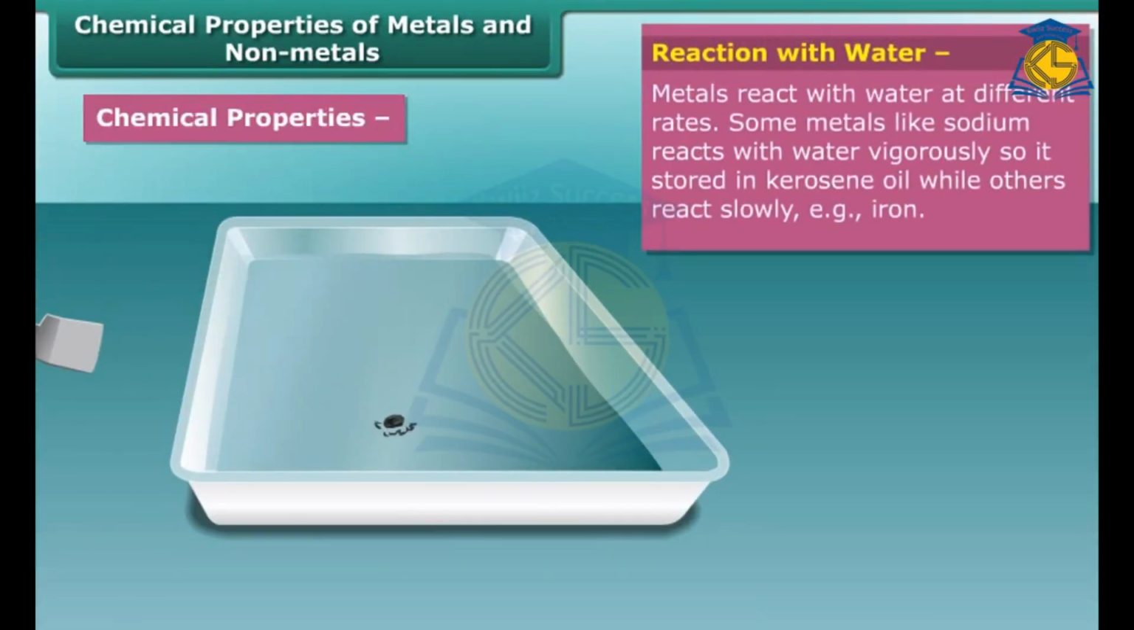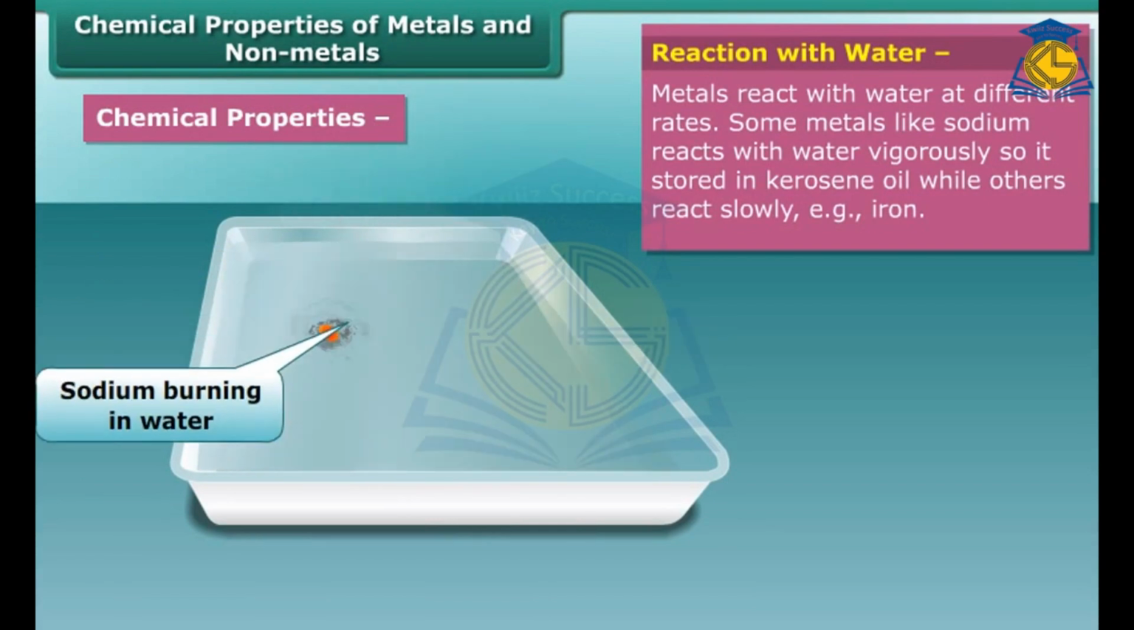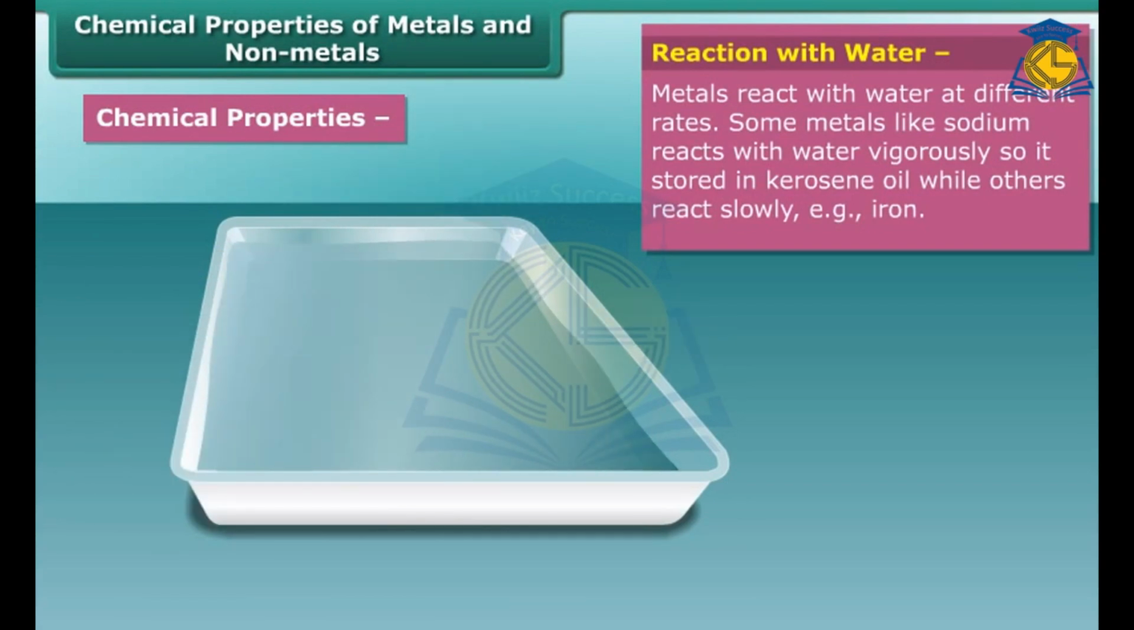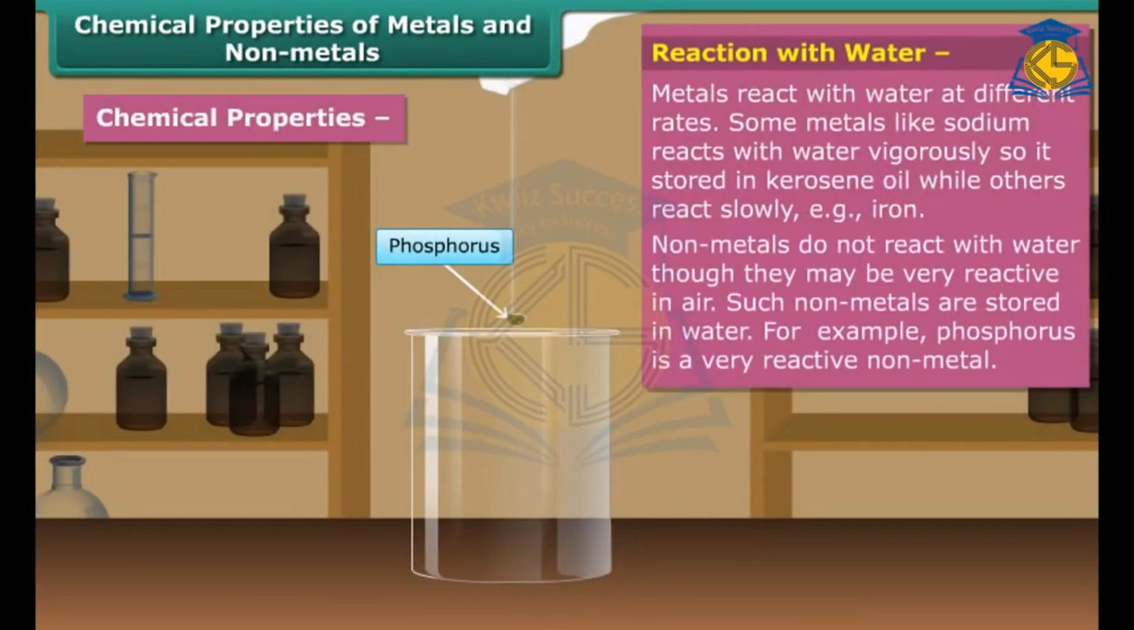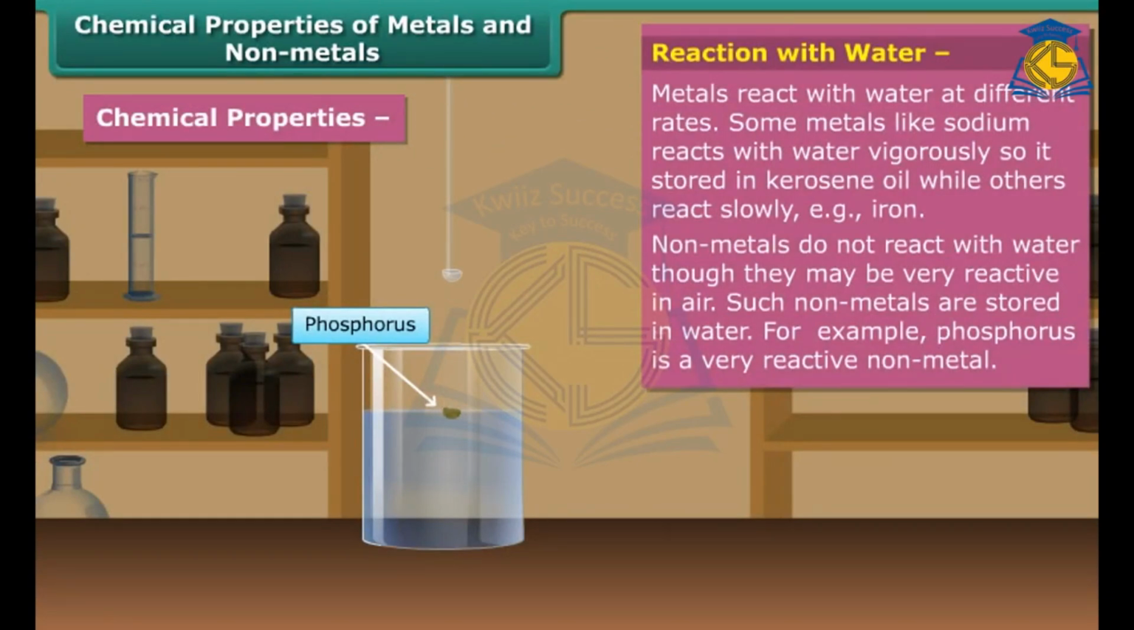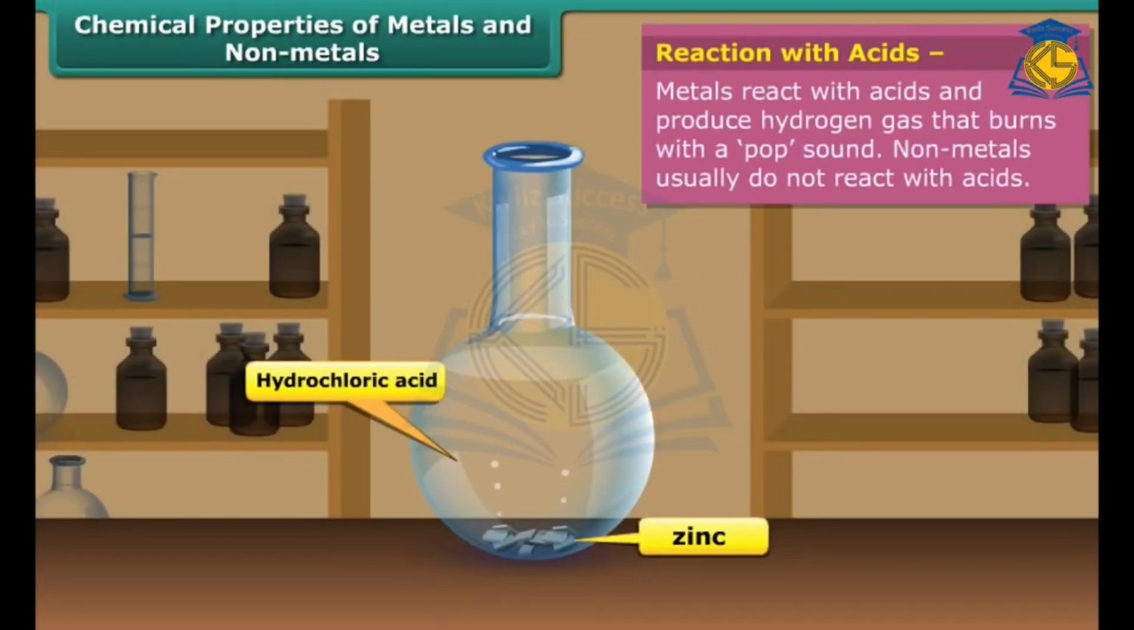Another chemical property of metals is reaction with water. Most metals react with water vigorously or slowly. Sodium is stored in kerosene oil due to its highly reactive nature with air. Non-metals do not react with water. Phosphorus highly reacts with atmospheric oxygen, so it is stored in water. Now let's know about the reaction of metals and non-metals with acids. Metals react with acids and produce hydrogen gas, while non-metals don't react with acids.